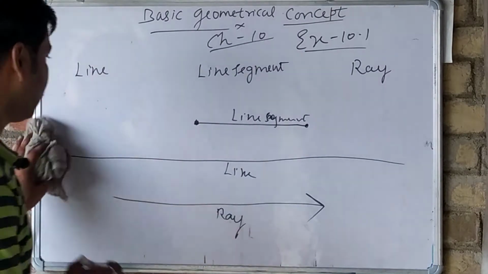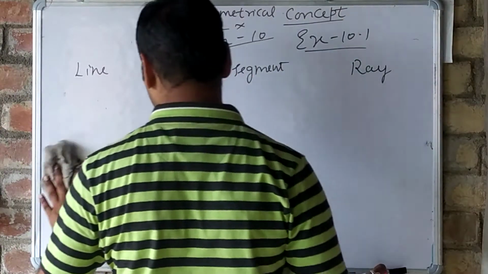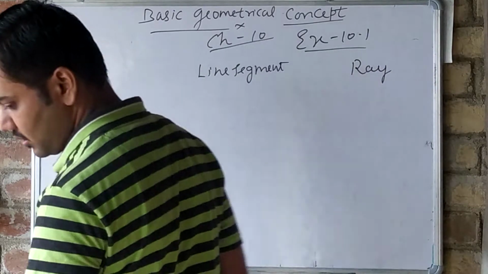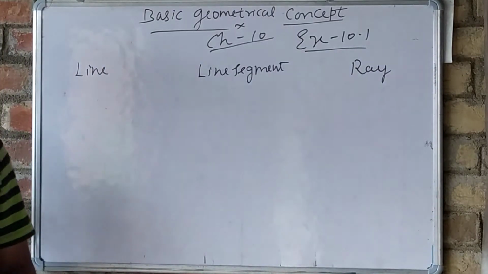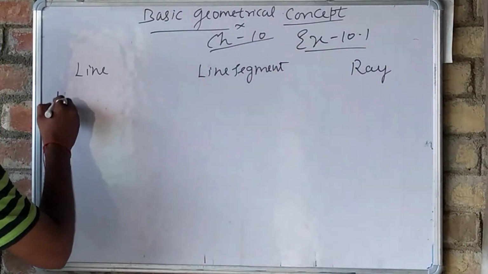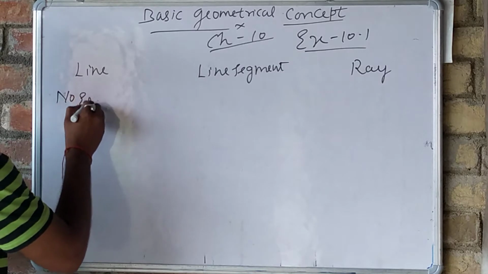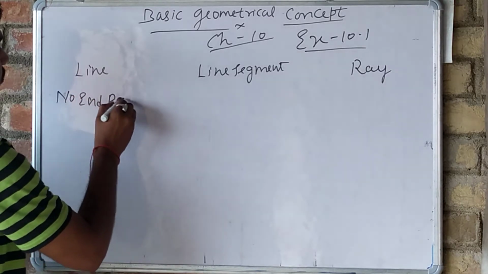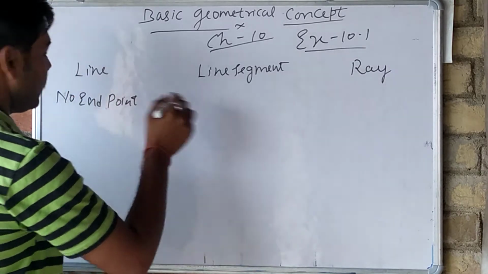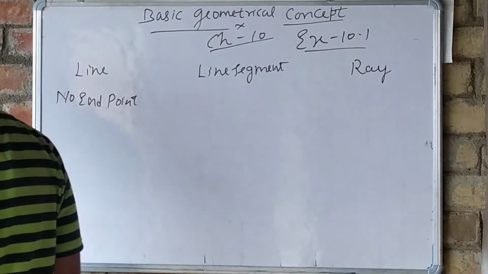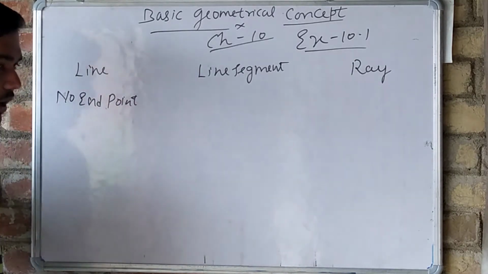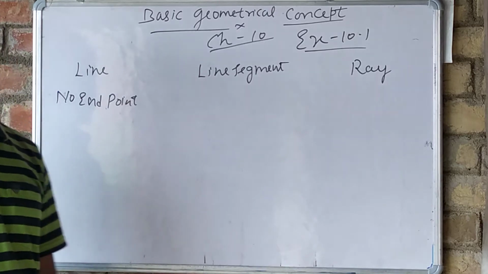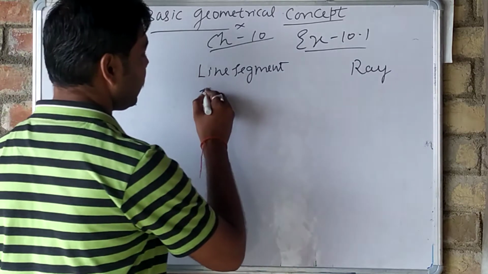Now I am telling you a few things. A line has no end point. A line segment has two end points.